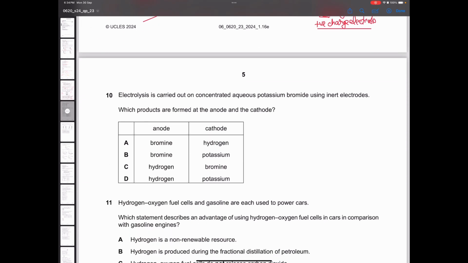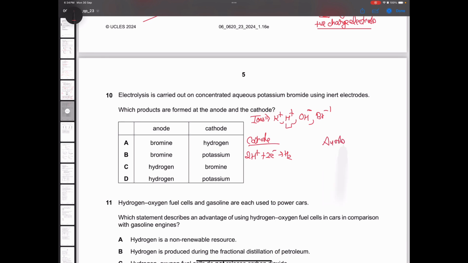Electrolysis is carried out on aqueous potassium bromide. So we know that the ions present will be K plus, H plus, OH minus, Br minus. At cathode, the less reactive cation goes to cathode. So the equation will be 2H plus plus 2 electrons giving H2.